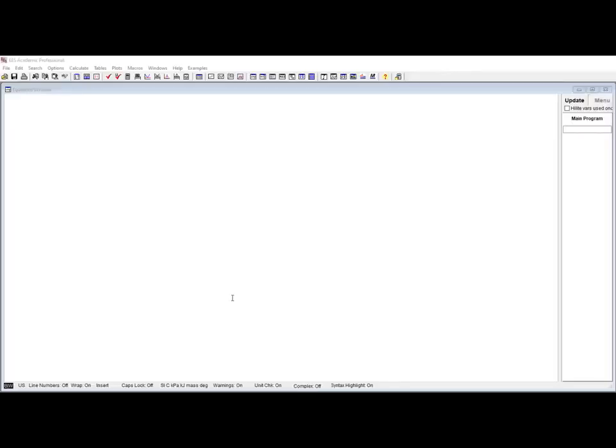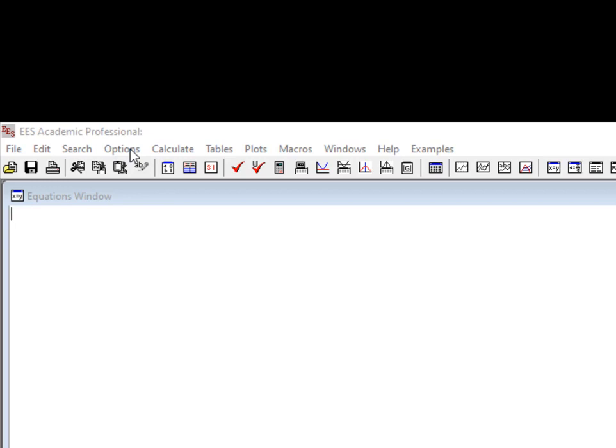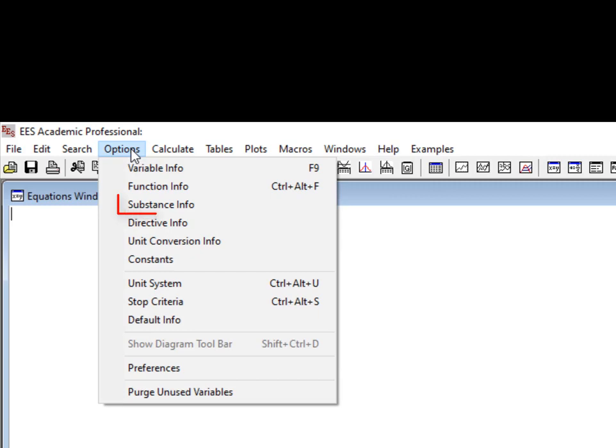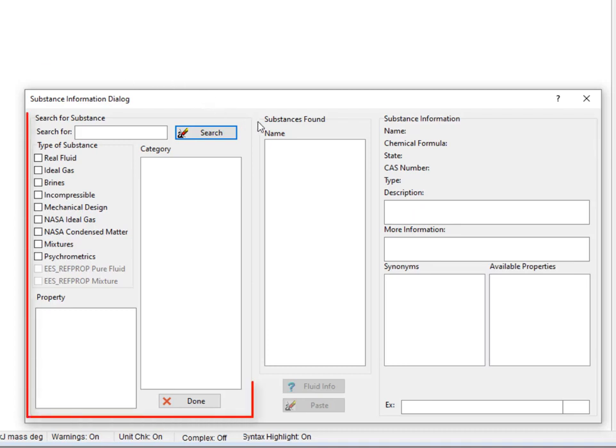The Substance Information Dialog is available in EASE programs version 11.582 or later, and it's meant to make finding the substance that you need for your problem easy, and also finding information about that substance easy. The Substance Information Dialog is accessed by selecting Substance Info from the Options menu. The dialog consists of 3 boxes. The left box is the Search for Substance box, and that's where you're going to set up your query to try to identify which substance you need.